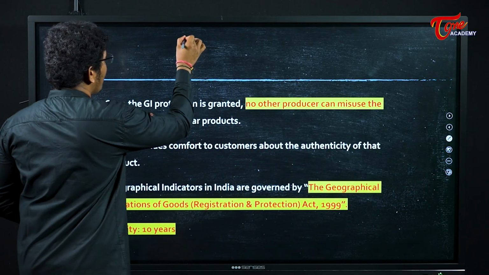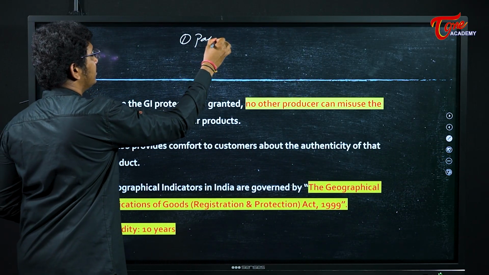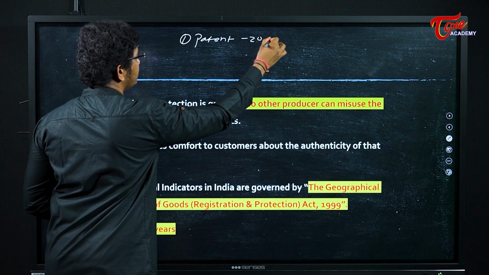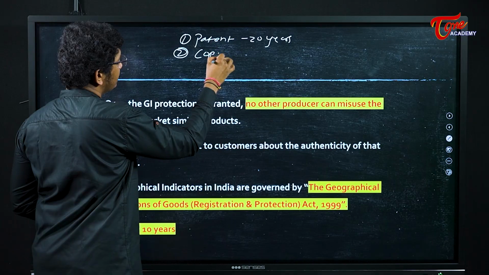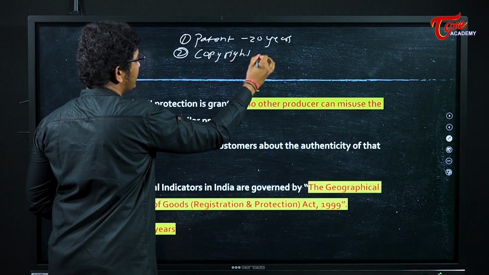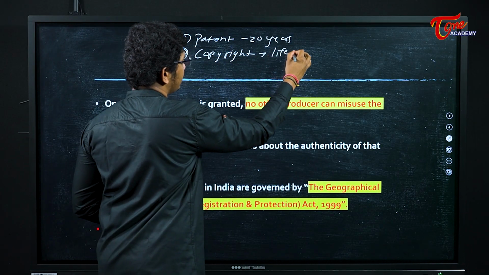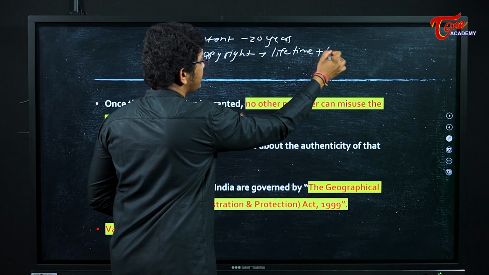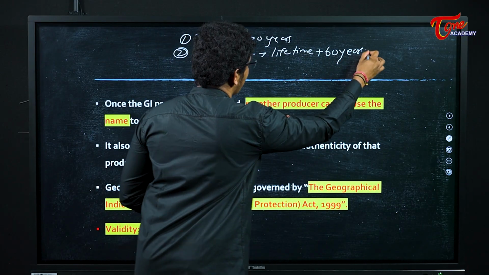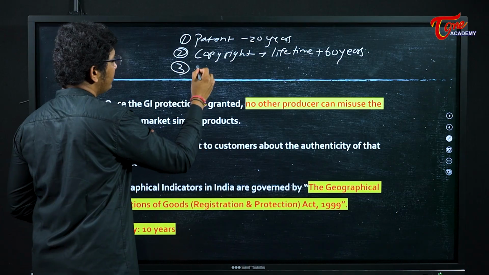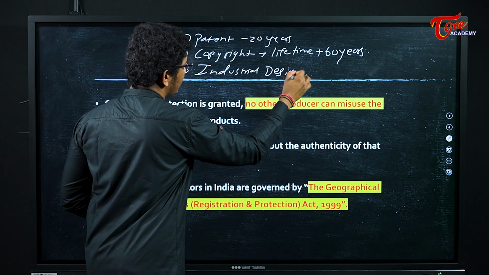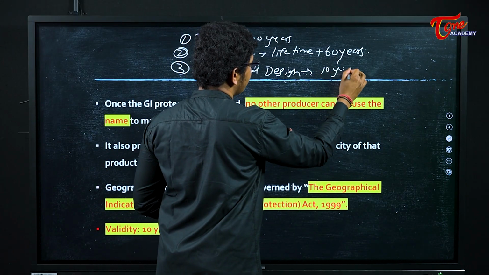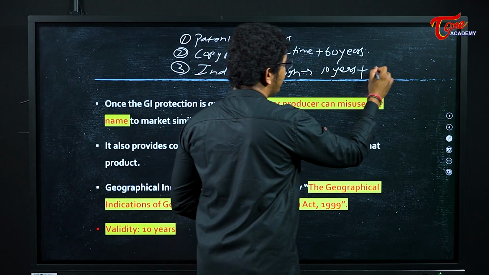Number 1, patent. This is for 20 years. Number 2, copyright. This is basically for lifetime plus 60 years after you die. Third one, for industrial design, you are given 10 years plus 5 years extended.